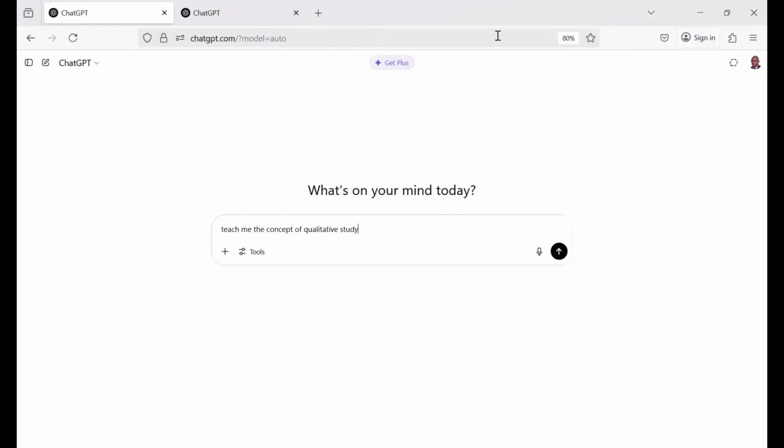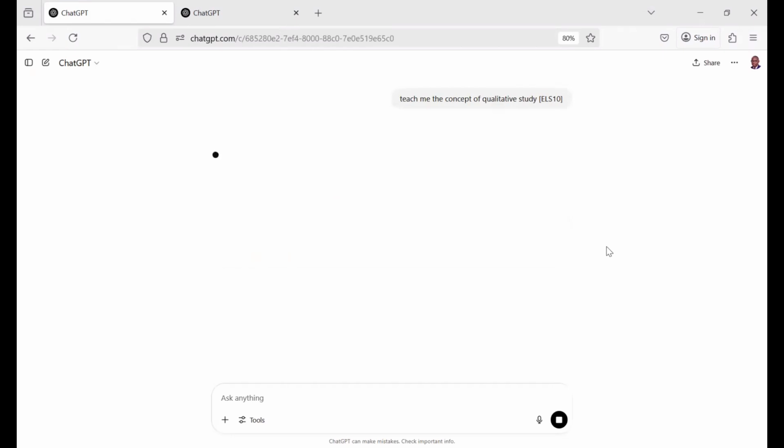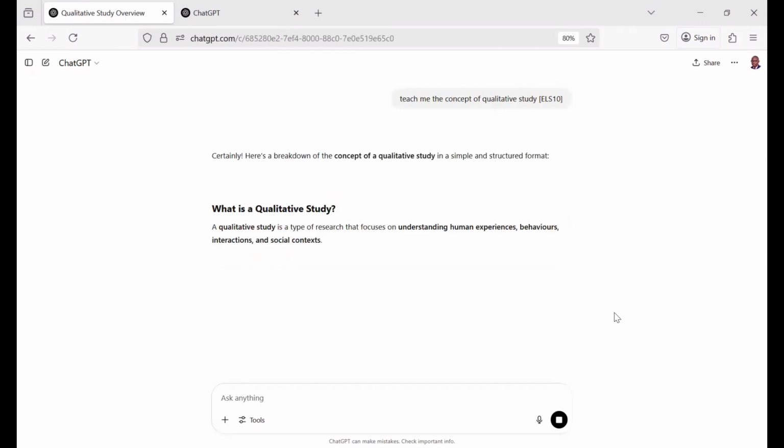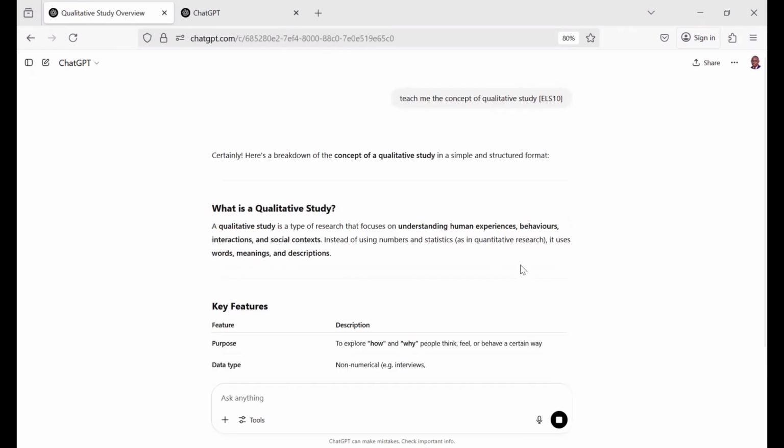The secret is at the end of that particular prompt. If you like, you can put it in angular brackets, type ELS10. ELS10. Once you type this in, don't ask me what ELS10 is. I don't know it either, but through research, these are some of the things that we find out and it will give us good results. So let's go now. Just put the prompt. It's bringing it.